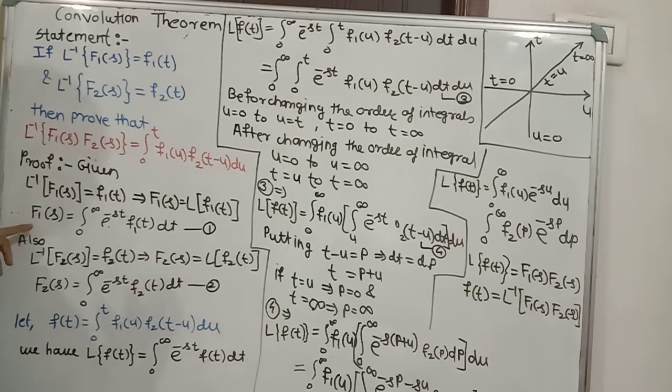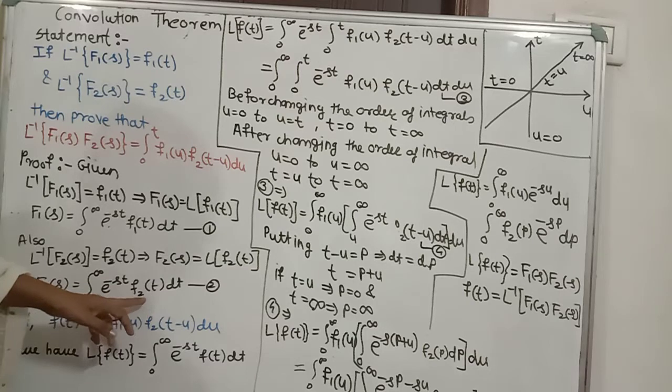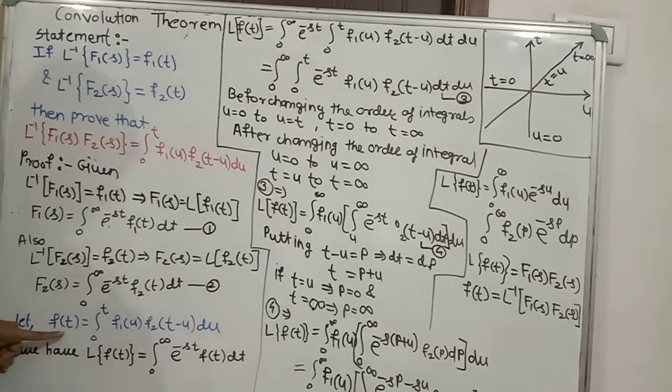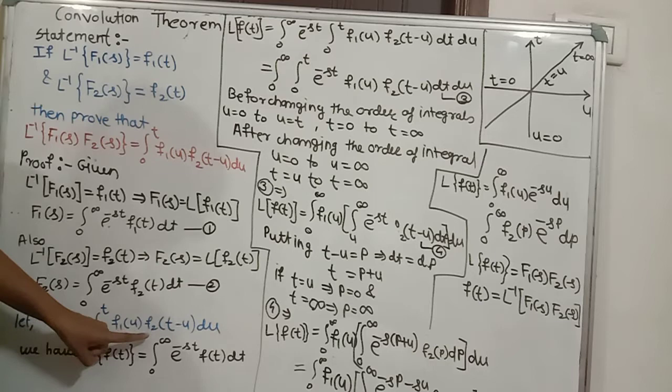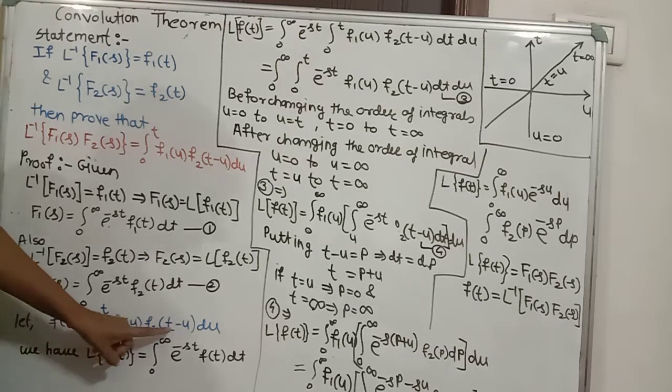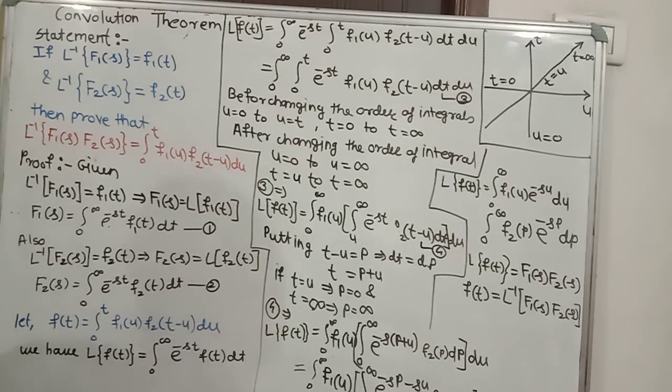As per our definition, we write f1 of s is equal to integration 0 to infinity e raised to the power minus st f1 of t dt. Then f2 of s is equal to integration from 0 to infinity e raised to the power minus st f2 of t dt. So this is the second function. Now we define one function f of t is equal to integration from 0 to t f1 of u into f2 of t minus u du. It was defined by us.